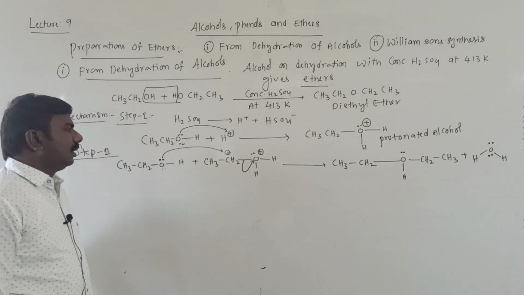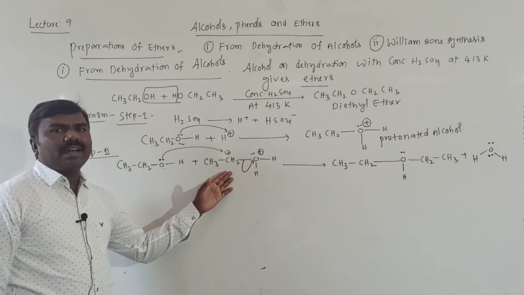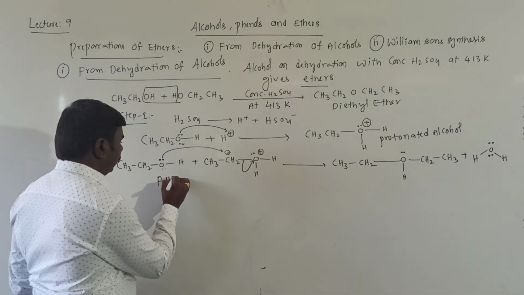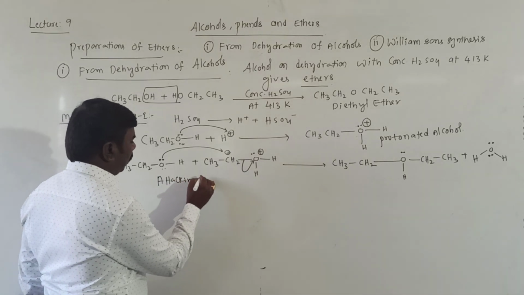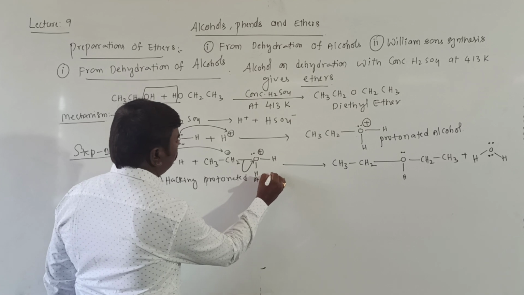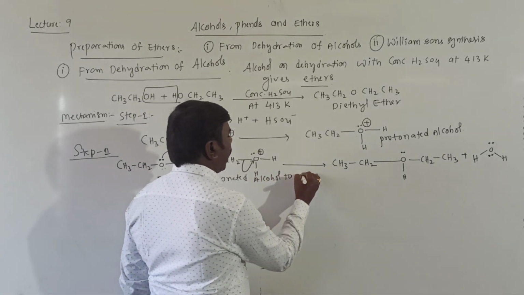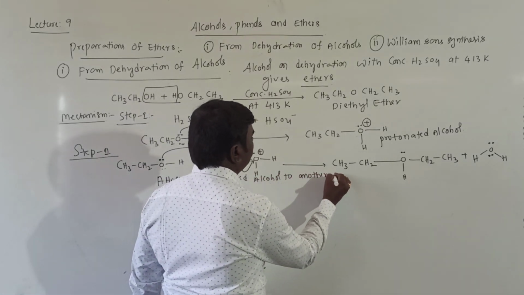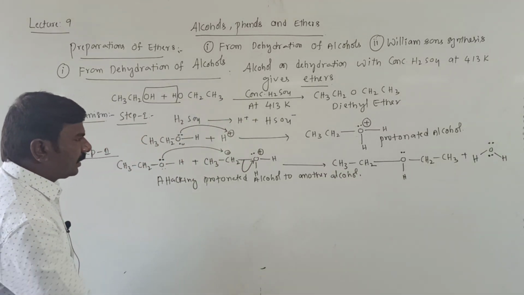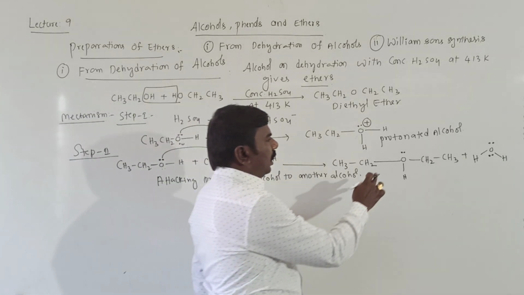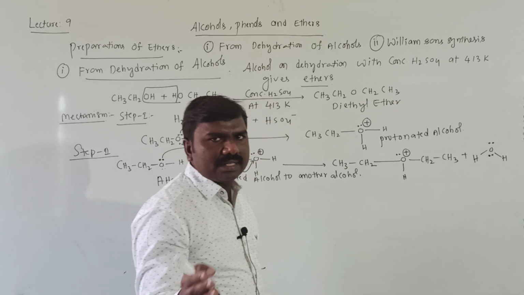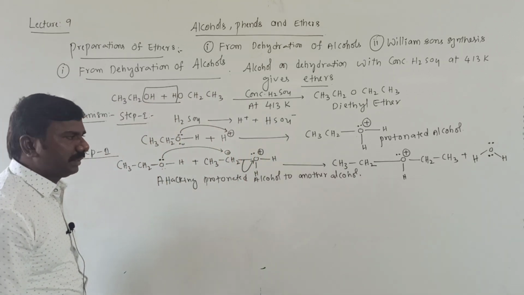Step 2 means attack of protonated alcohol on another molecule, attacking protonated alcohol to another alcohol. This is step 2. Next, here instead of 2 lone pairs only 1 lone pair, that's why 1 lone pair is less, that's why indicated as plus.